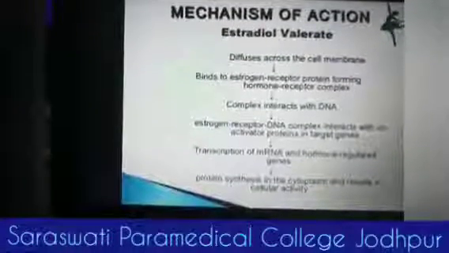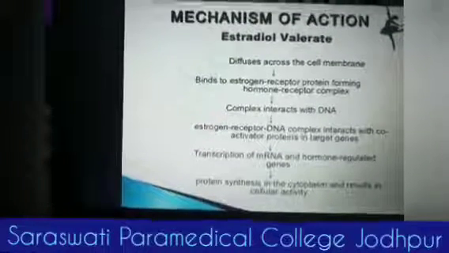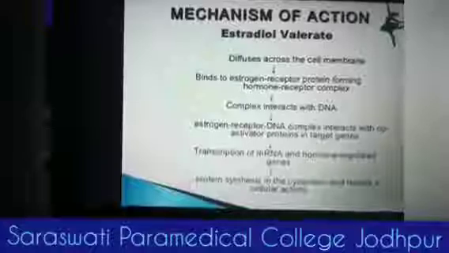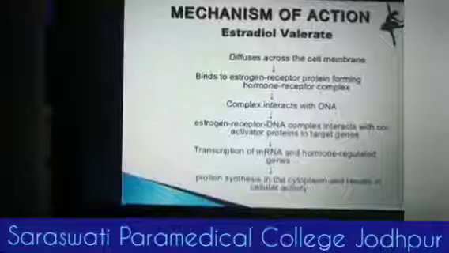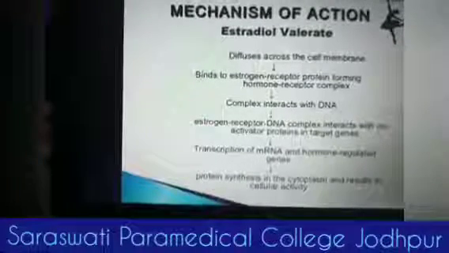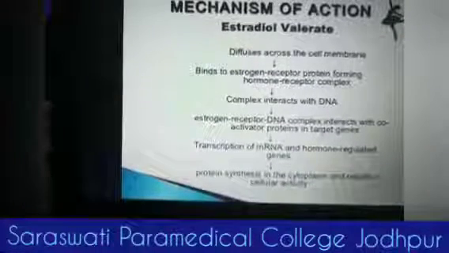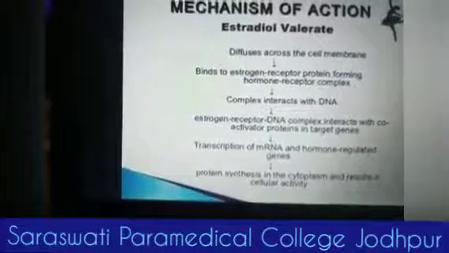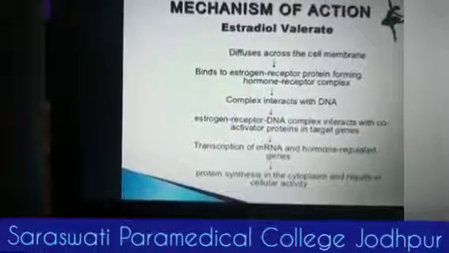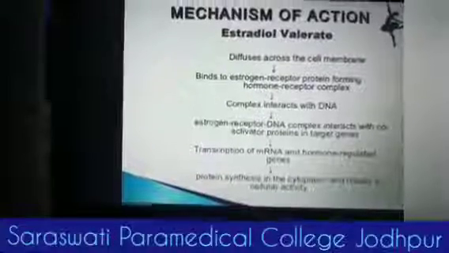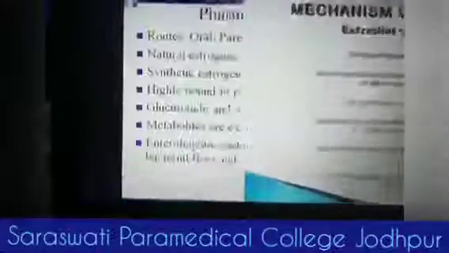Why is there a transcription of mRNA? Because the estrogen receptor-DNA complex interacts with the co-activator proteins in the target genes. Why is it so? Because the estrogen receptor protein, forming a hormone-receptor complex, interacts with the DNA. Because of that, estrogen diffuses across the cell membrane. So that is how estrogen acts.